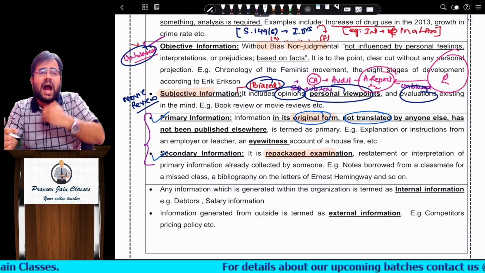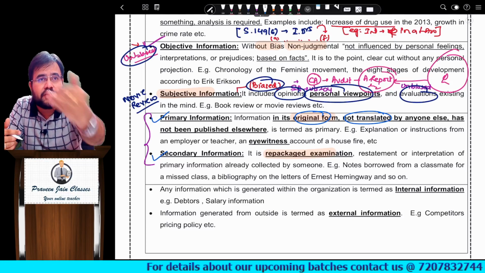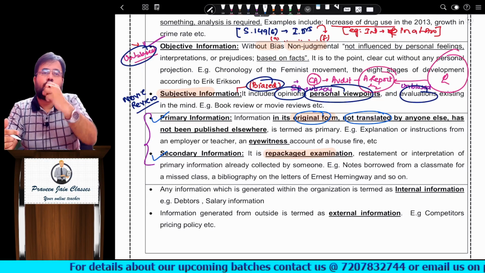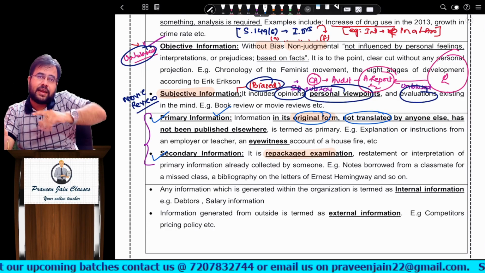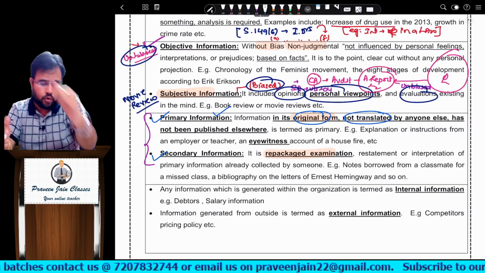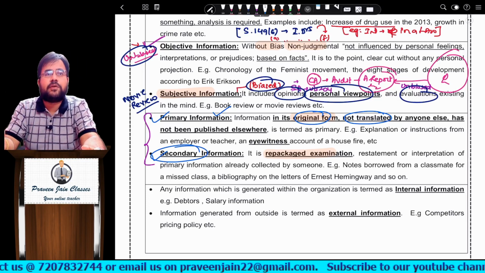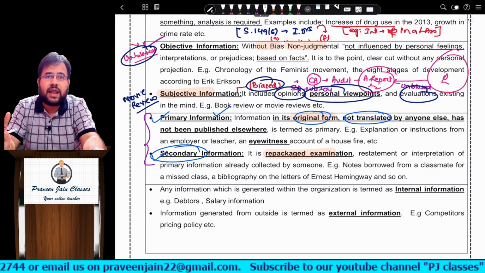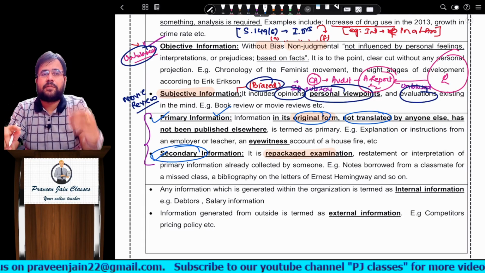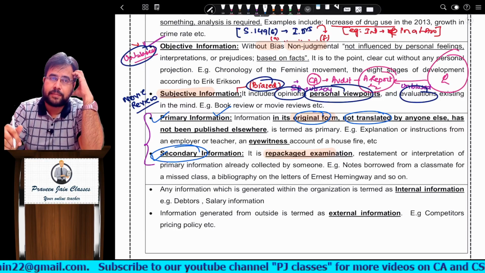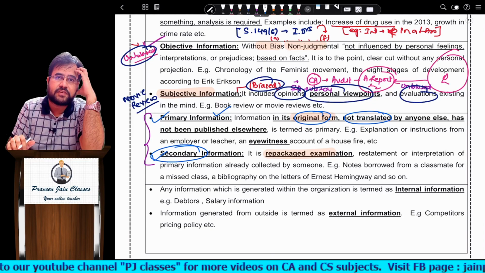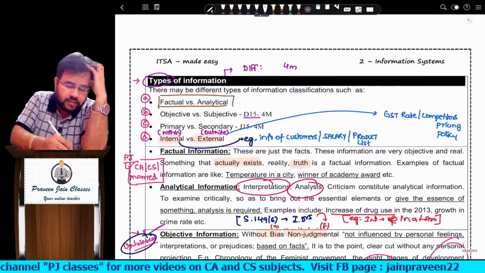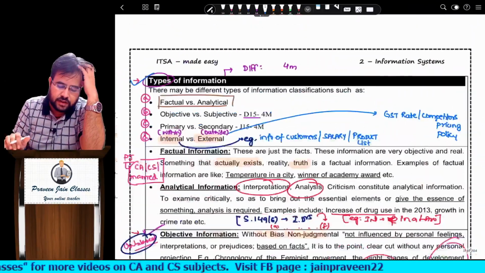Now tell me, I saw a murder happening in front of me and I am narrating the total incident. That is primary information. I told my friend and that friend is telling it to someone else, then that will be secondary information, because he did not see the murder happening, but he heard from the person who saw it. So this is repackaged information or secondary information. I hope you understood. So this was the types of information criteria, sir.